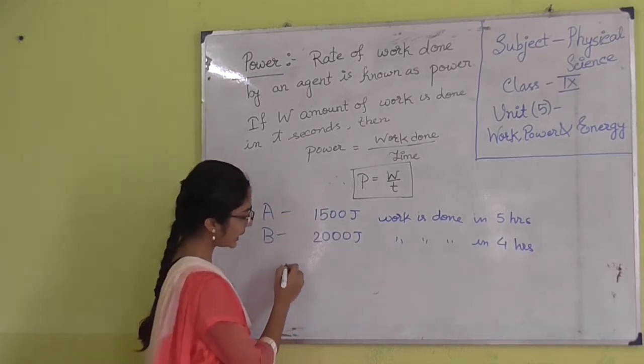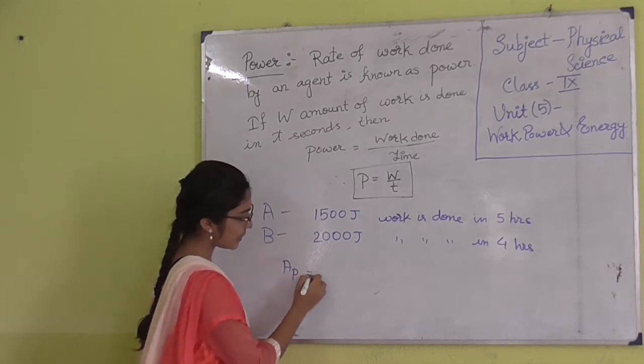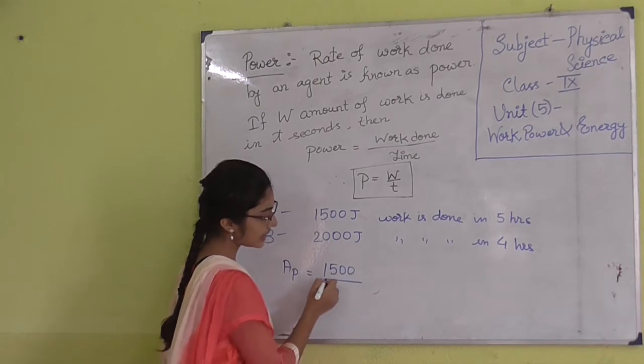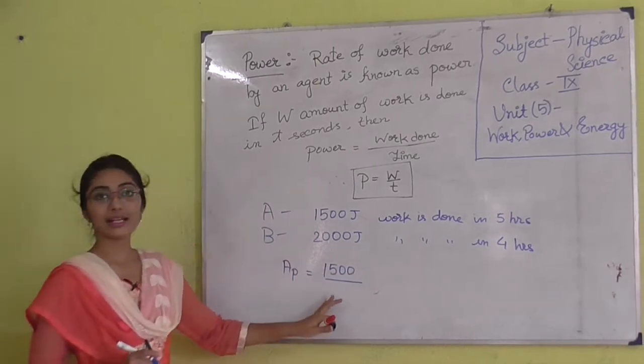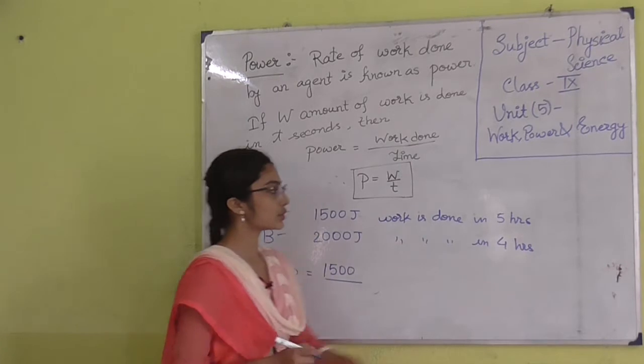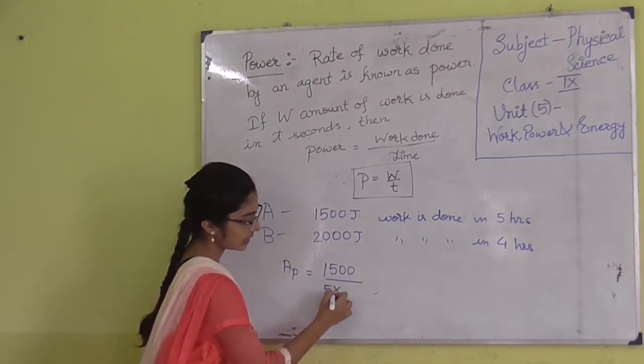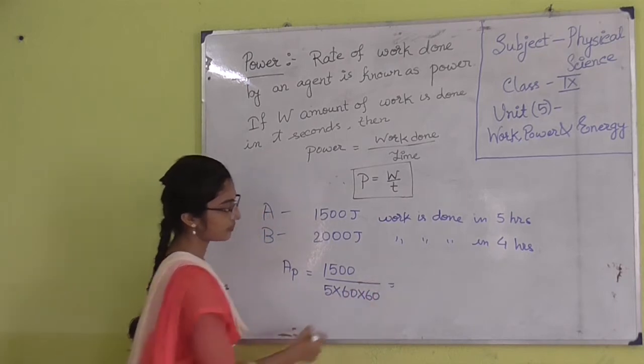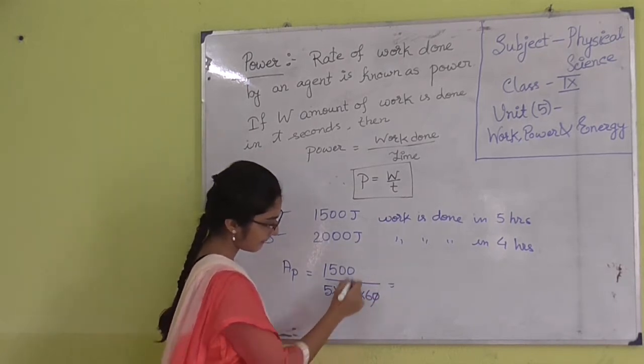Then we have to calculate, that means power of A is equal to W divided by T. You must remember that T must be in seconds. So 5 hours into 60 into 60, this is the actual value in seconds.